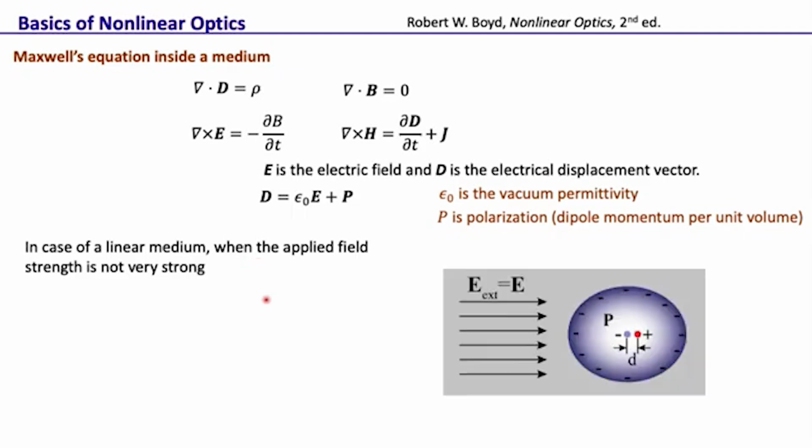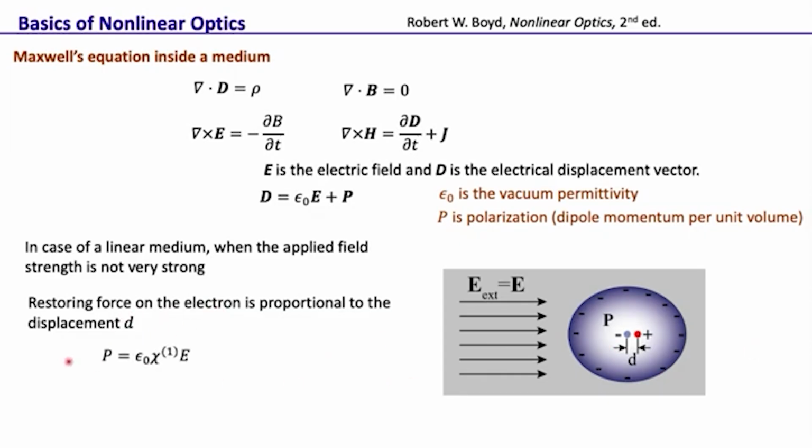What that means is that when we have an external electric field which is not so strong and there is a medium, then of course the electron cloud gets displaced from the nucleus by distance D, but there is a restoring force from the charges, and this restoring force is simply proportional to the displacement D. So this polarization is basically proportional to the electric field, that is P is epsilon naught chi 1 E. So when the applied field is not very strong, this displacement and hence the polarization is just proportional to the applied electric field, and this chi 1 is called the linear susceptibility.